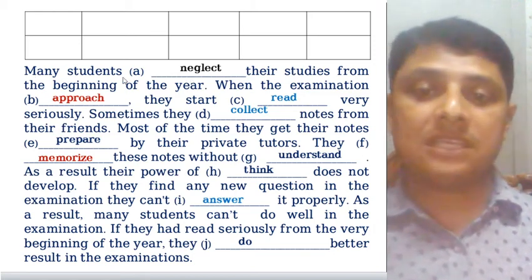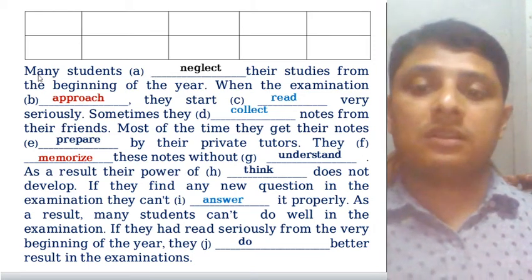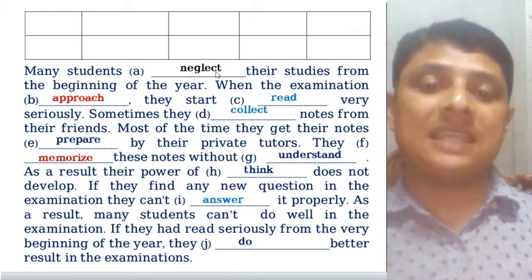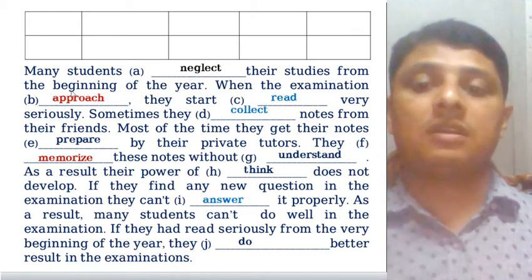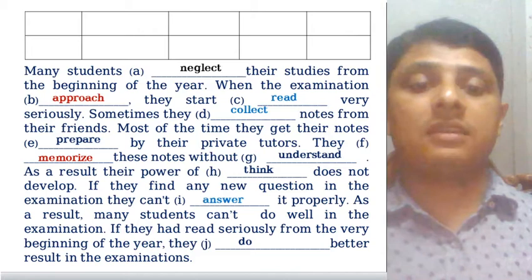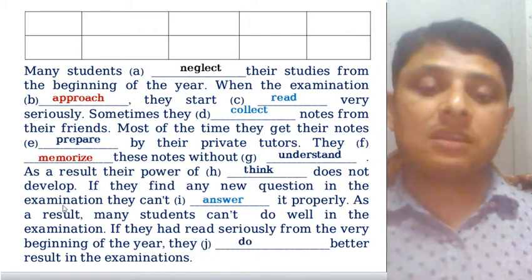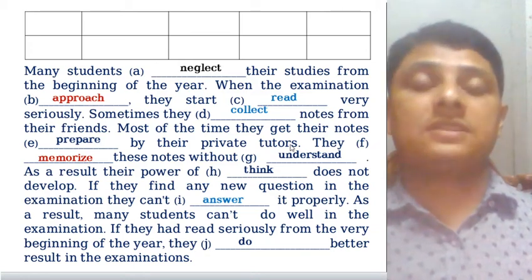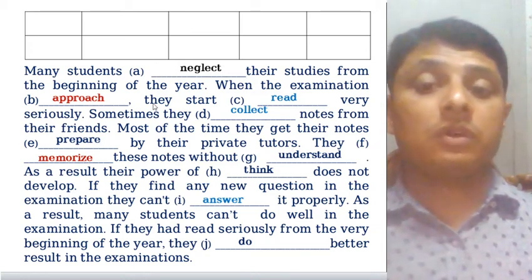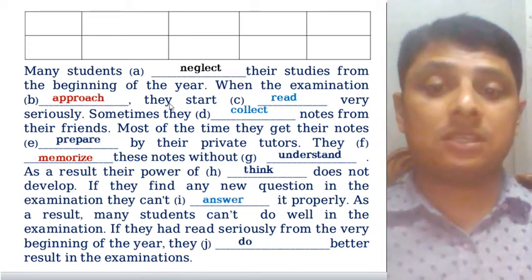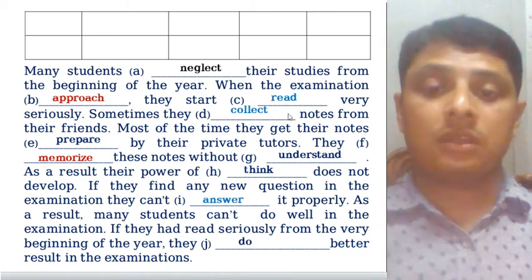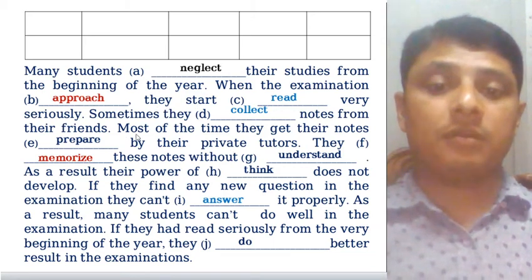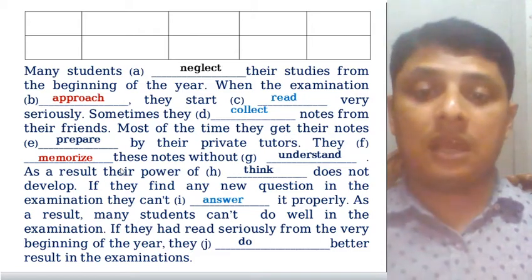So here you can see many students neglect their studies from the beginning of the year, and dear students, this text is in present simple. So I think you have got the idea, the start and some clues here. Most of the time they get, and in this way we count.